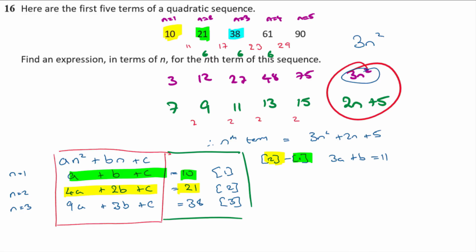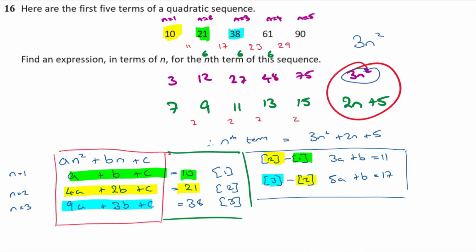Okay, and then I'm going to do the same thing. I'm going to do equation 3 take away equation 2. Equation 3 is this one, equation 2 is the yellow one. So taking the yellow one away from the blue one, 9a take away 4a is 5a, and 3b take away b is b, and 38 take away 21 is 17. Okay, so now I'm left with two equations in two unknowns. So that's my second step.